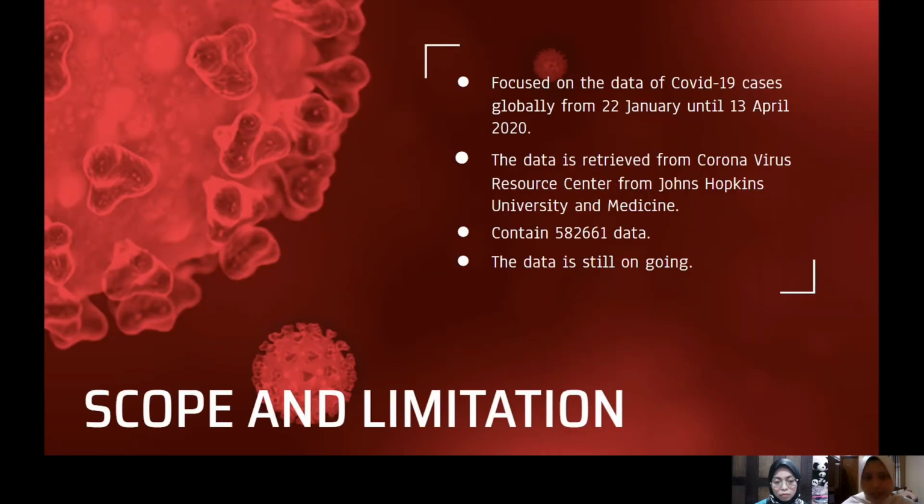This is the scope and limitation of this study. The first one is we focus on the data of COVID-19 cases globally from 22 January until 13 April 2020. The data is retrieved from the Coronavirus Resource Center of Johns Hopkins University and Medicine. This data set contains 582,661 data. The data is still ongoing, as we know. Until now, the virus keeps spreading, and the number of people infected by this virus keeps increasing.